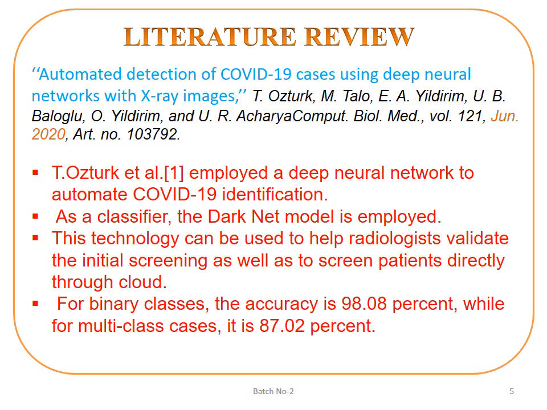So we have also included a literature review. This is based on the work of automated detection of COVID-19 cases using deep neural network with X-ray images by T. Ozturk, M. Talo, Yildirim and Acharya, Computers in Biology and Medicine, Volume 121. They employed a deep neural network to automate COVID-19 detection. As a classifier, the DarkNet model is employed, and it can be used to help the radiologist validate the initial screening as well as to screen patients directly through the cloud. For binary classes, the accuracy is 98.8%, while for multi-class cases, it is 87.2%.